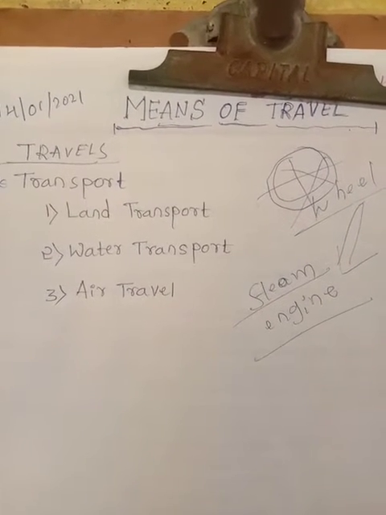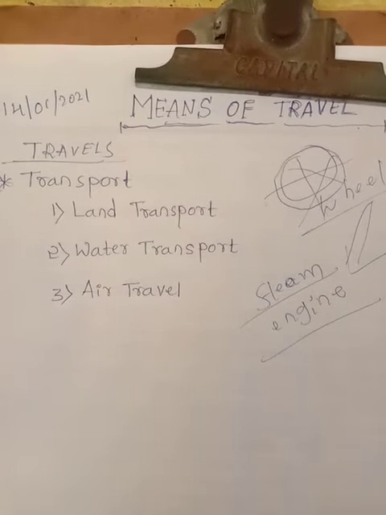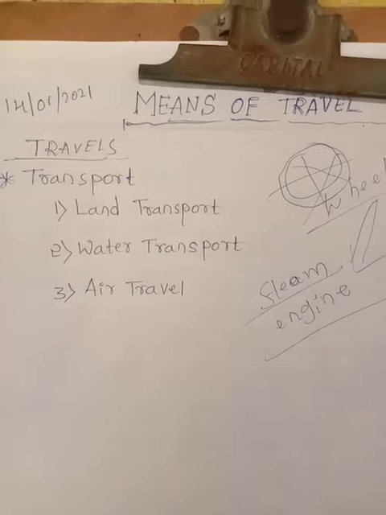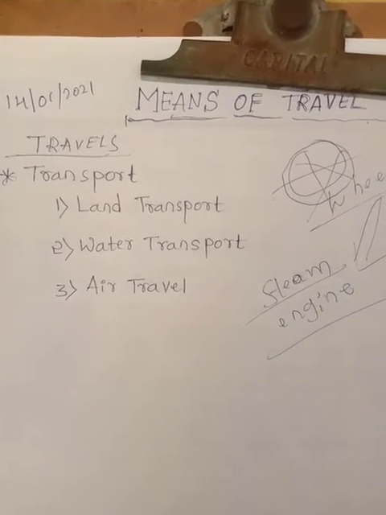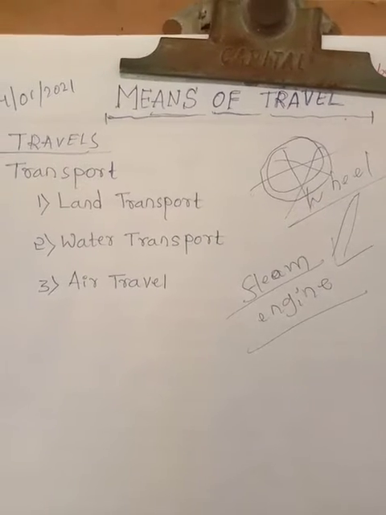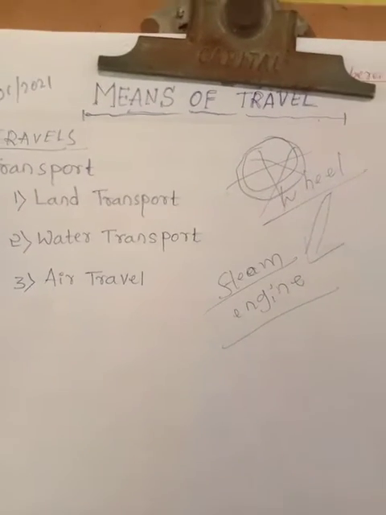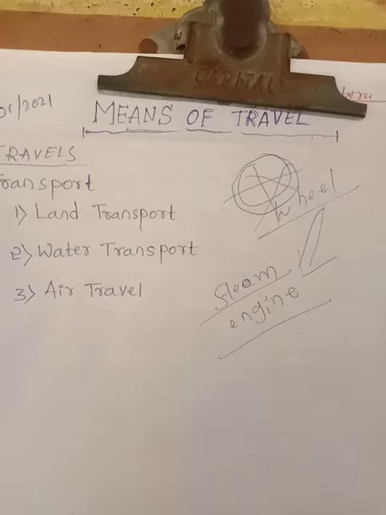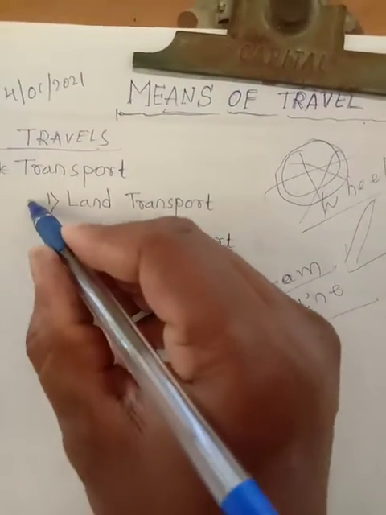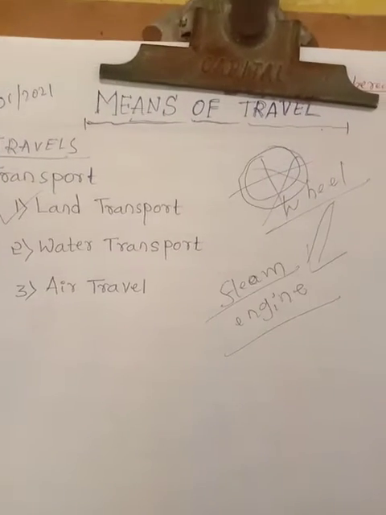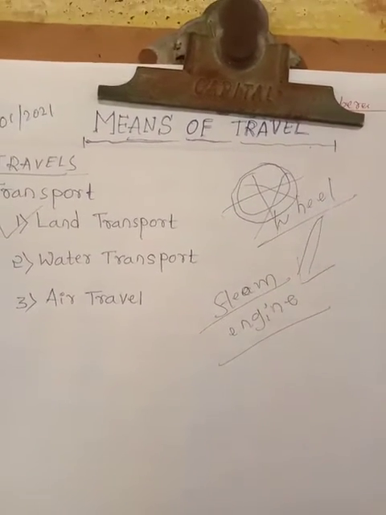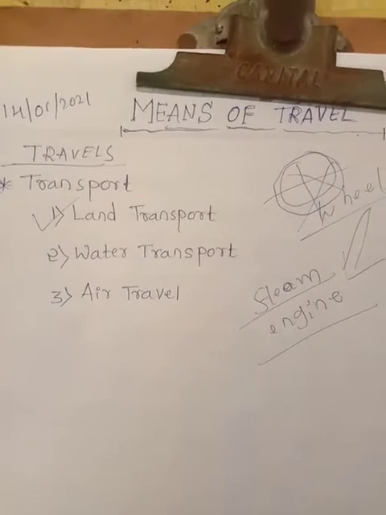So means of travel is a very important sub lesson. Here I have already written land transport, water transport, air travel. Before I explain this, I will tell you how the invention of the wheel and the steam engine help us for traveling. Now I am telling you land transport. First one is land transport. Very simple, students. Land transport means vehicles traveling on the road.